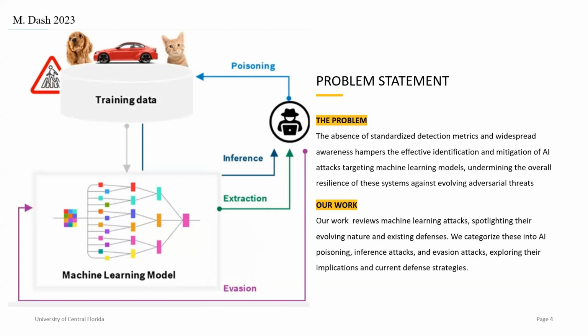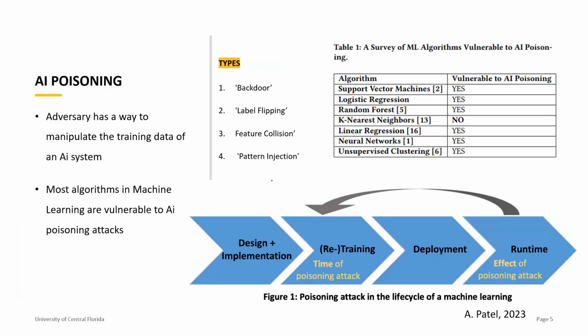So our work explores machine learning attacks, and we categorize these as AI poisoning, inference, and evasion attacks, and we'll explore their implications and current defense strategies to promote awareness. So now the first one is AI poisoning, and this is an attack where the adversary has a way to manipulate the training data directly of an AI system. And there's four main types of these attacks.